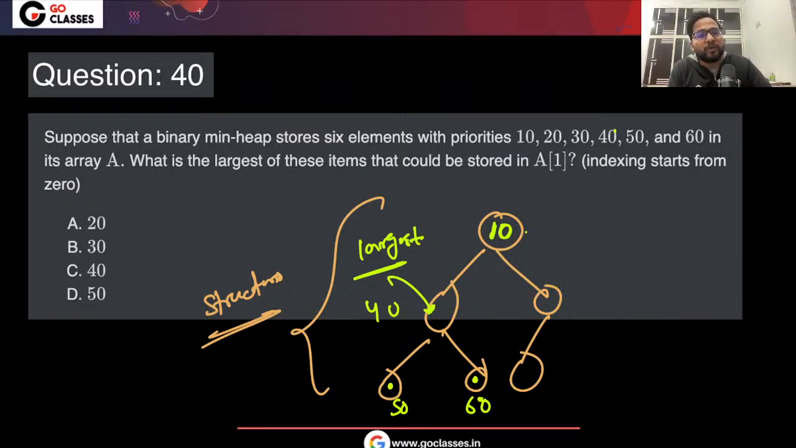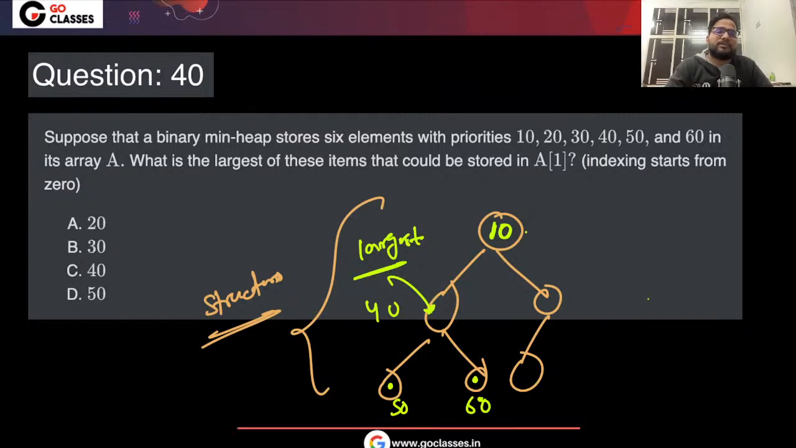So basically, you need two elements which are greater than that. Can you put 50 here? No, because greater than that you don't have two elements, you just have one element. You need at least two elements, which are 50 and 60, greater than that. So 40 is definitely eligible. 30 is also eligible. 20 is also eligible. So 40 is the correct answer here.